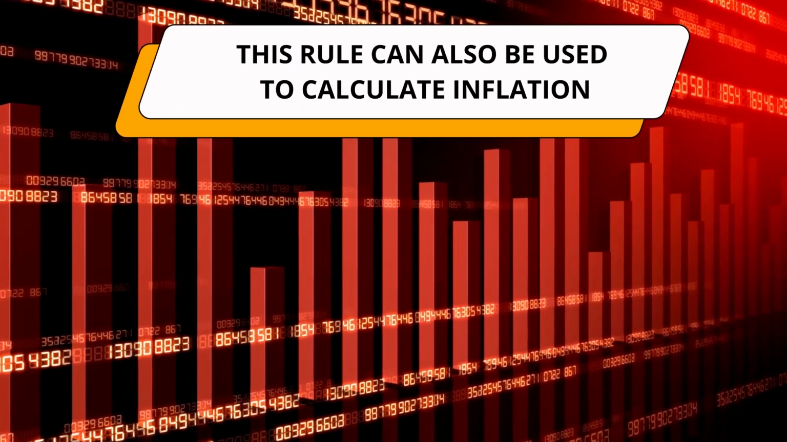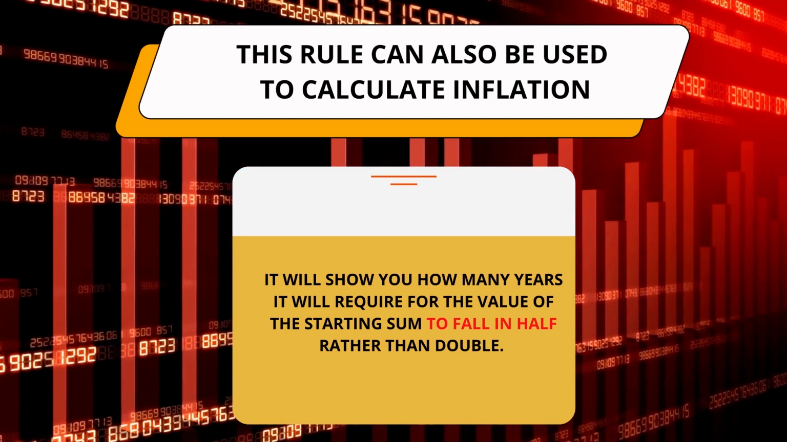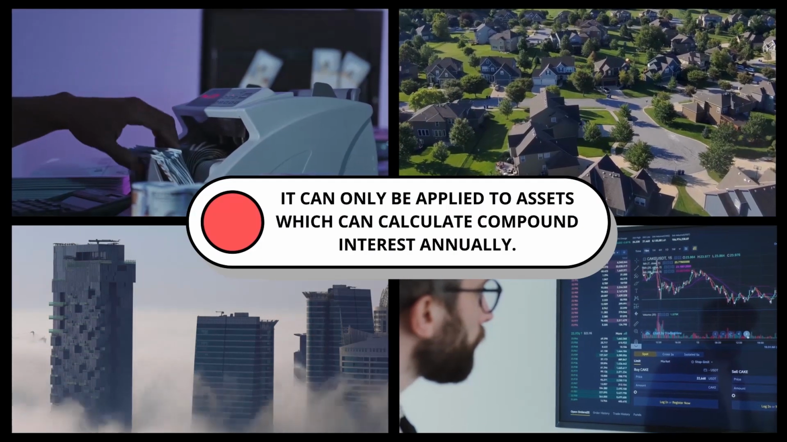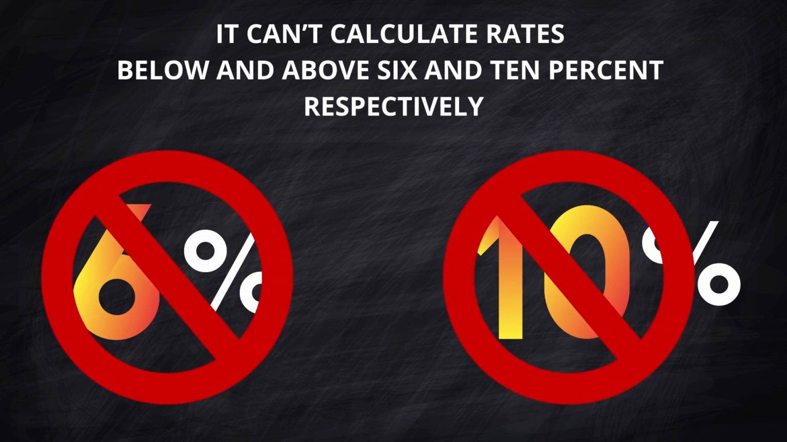This rule can also be used to calculate inflation, since it will show you how many years it will require for the value of the starting sum to fall in half rather than double. Using this rule also comes with its disadvantages. It can only be applied to assets that can calculate compound interest annually. It also has problems concerning accuracy because it cannot calculate rates below and above 6 and 10%, respectively.